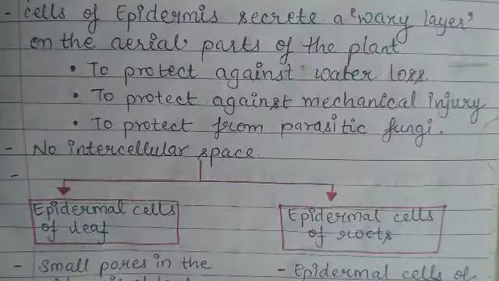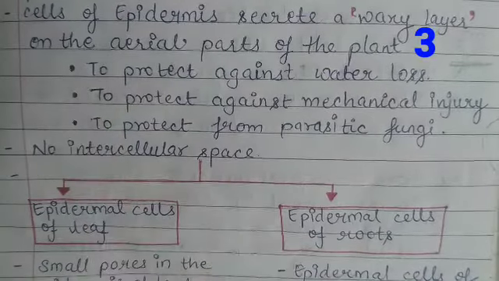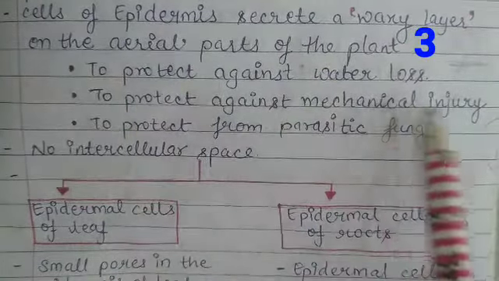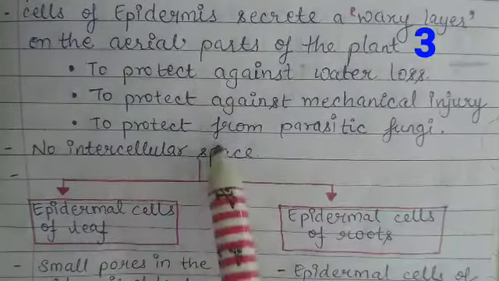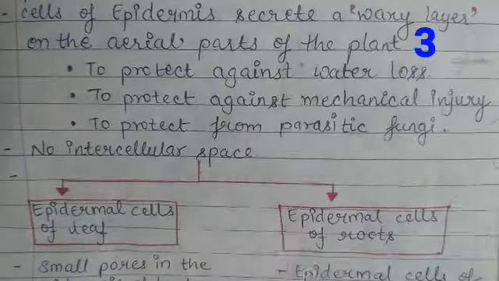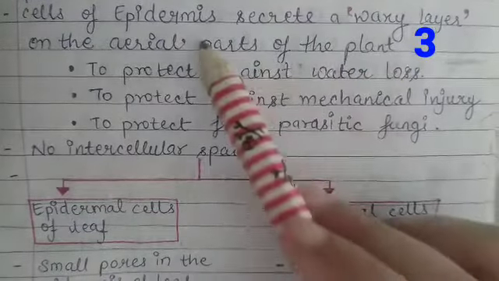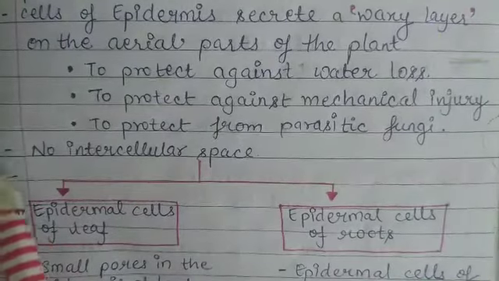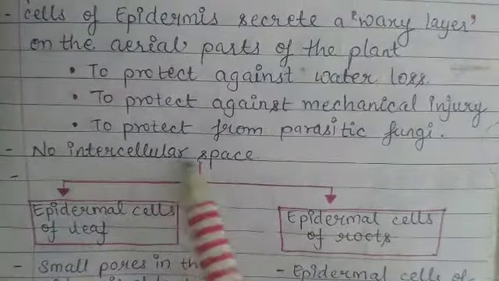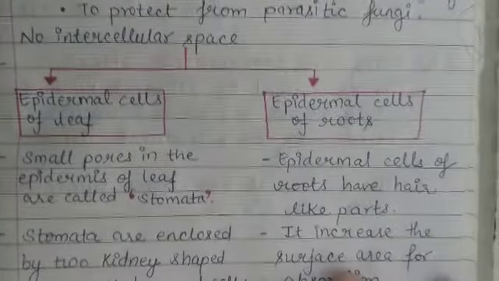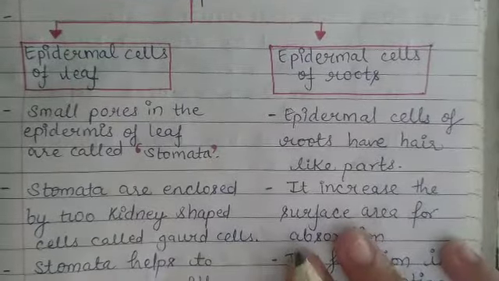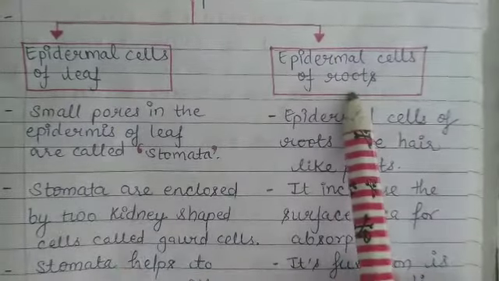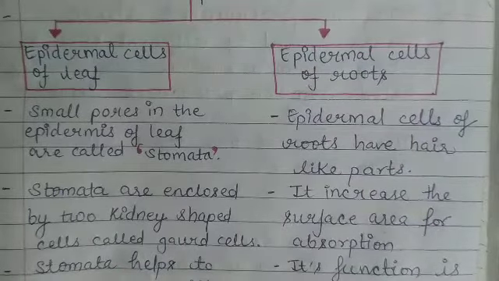Why does it secrete a waxy layer? There are three reasons behind it: to protect against water loss, to protect against mechanical injury, and to protect from parasitic fungi. These are the reasons why epidermis secretes a waxy layer on the aerial part of a plant. Next point is no intercellular space. Now this tissue is present in two forms: epidermal cells of leaf and epidermal cells of roots. Let us study about these.